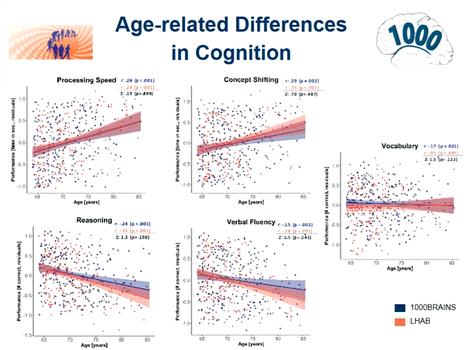That was not only true for the reasoning task, but also for all the other cognitive tasks we assessed. In the upper row, you see tasks such as processing speed and concept shifting. That was measured as time in seconds, so older people need more time to complete the task. There's a performance decline. And in terms of vocabulary, we see that in both samples, this remained relatively stable across the older ages.